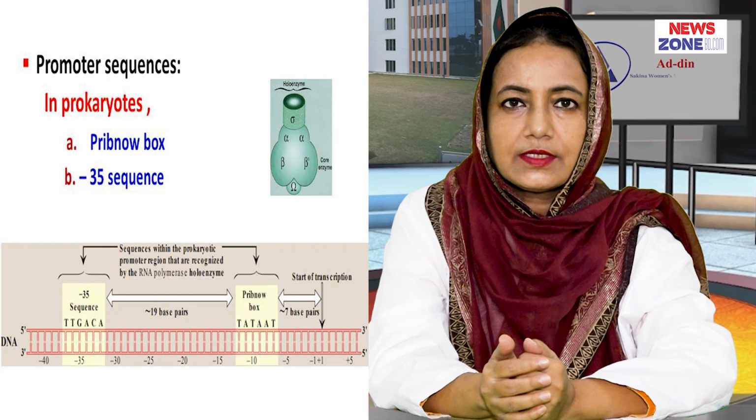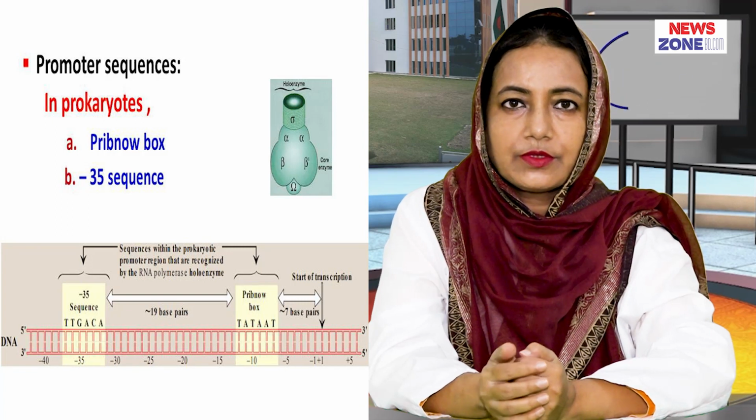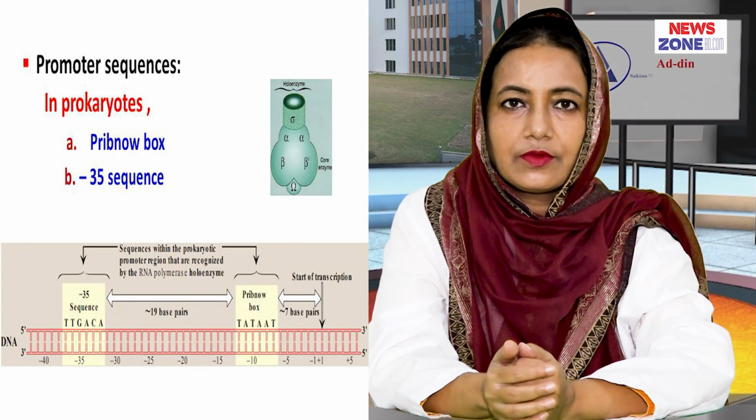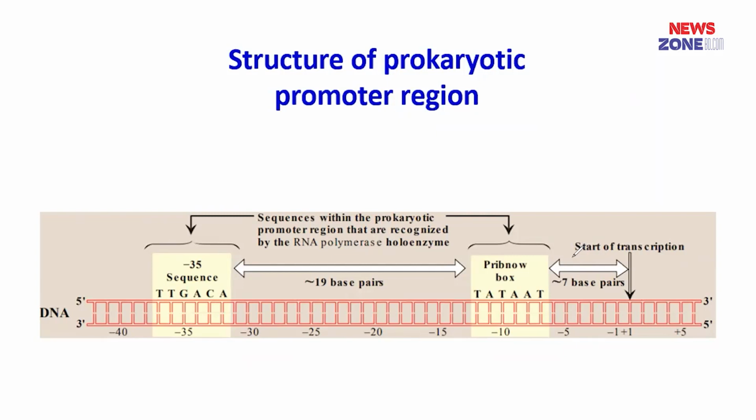Let us have a look at the promoter sequences of transcription. In prokaryotes, the promoter region contains 2 consensus sequences. These are the Pribnow box, that is identical to the TATA box in eukaryotes, and the -35 sequence. Here is the transcription start site. This is the Pribnow box, and it is a stretch of 6 nucleotides that is centered about 10 nucleotides to the left of the transcription start site.